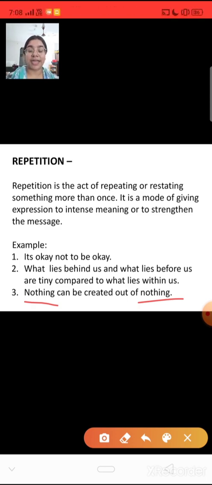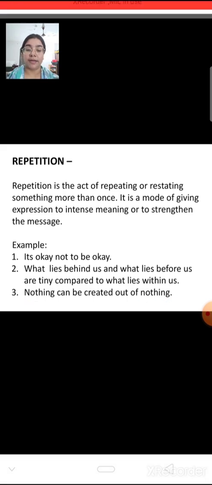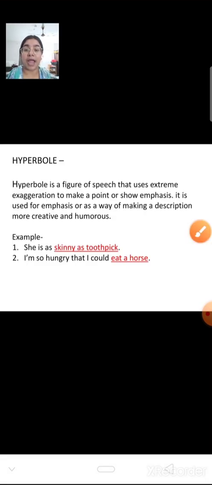If you can see in any of your poems that a single line is repeating again and again, that means that particular line has a very deep meaning, and that's why the writer or the poet is repeating that line. Now, the next one, hyperbole.